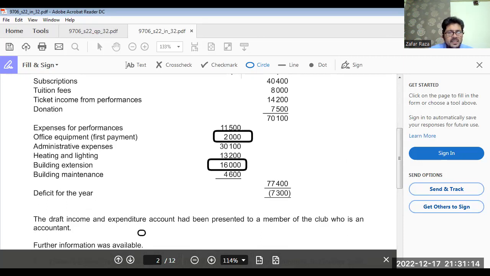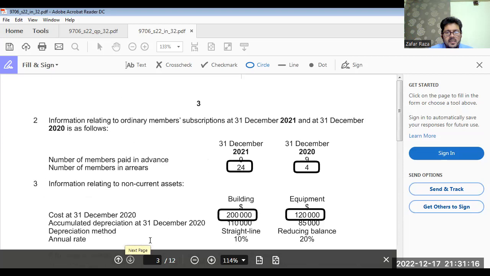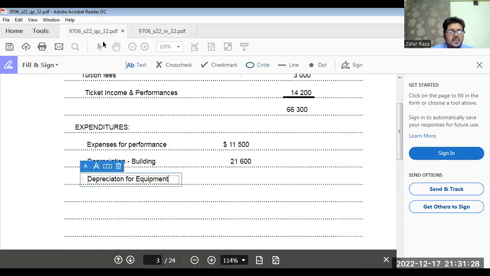Total 126,000, the value of equipment, minus 85,000, the previous provision, gives 41,000 book value, multiplied by 20%. The answer is 8,200 depreciation. Never include the payment of non-current asset in income. We only include depreciation. Okay, what else?